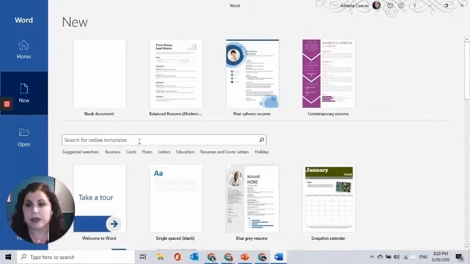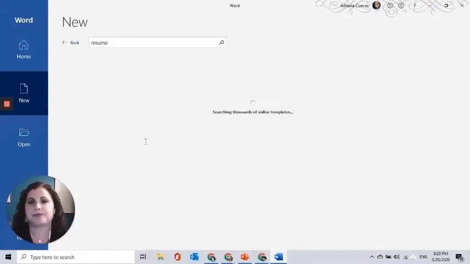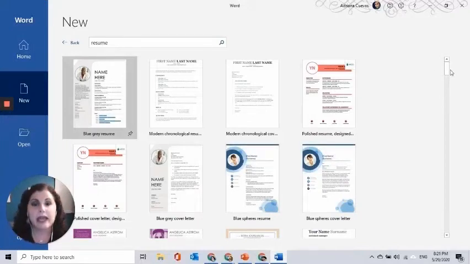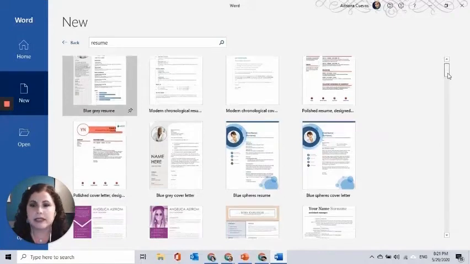And now here we have the different templates. As you can see, I have some examples of resumes already here because I was updating my resume. But most of the time this won't come out. So all you have to do is type in resume. You wait for the different templates to come out. And here you have all the different types of resumes that exist. We have a blue-gray one, we have a modern chronological one, etc.